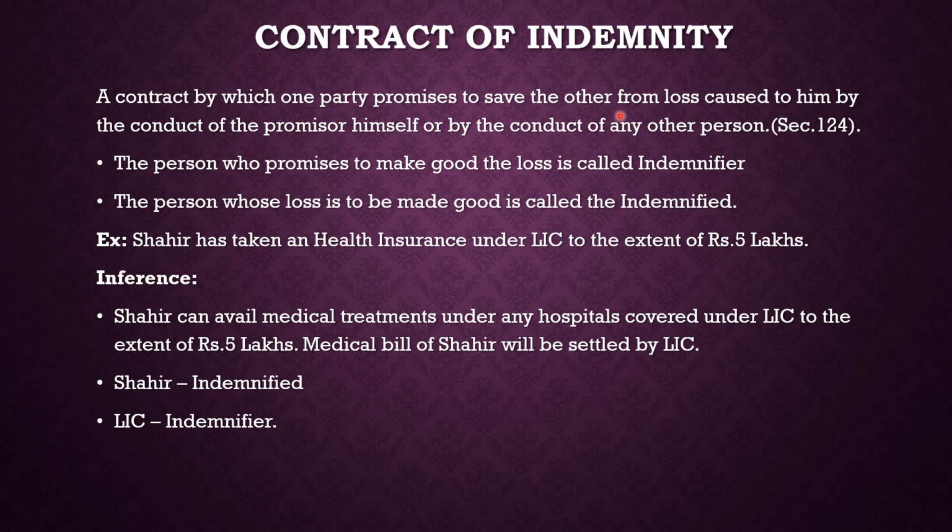In this contract of indemnity, there are two important people involved. One is the indemnifier and the other is called the indemnified. The indemnifier is the person who promised to make good the loss. Suppose there are two people, and one man says, if something wrong happens, I will set right your loss. The man who gives that assurance is called the indemnifier. And the person whose loss is going to be made good, the man who incurred the loss, is called the indemnified.